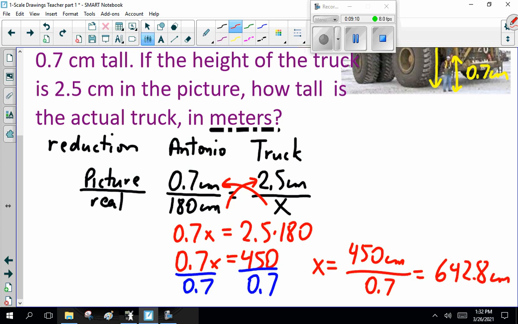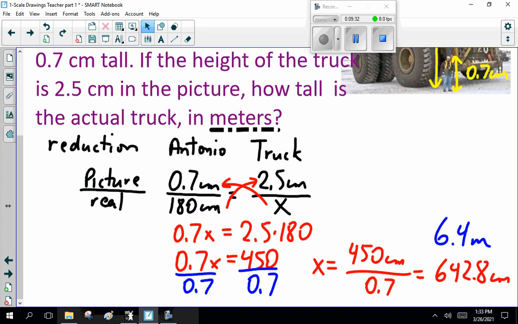All right, so far so good. Now, one little thing, the answer is supposed to be in meters. Well, how many centimeters in a meter? There's 100 centimeters. You should remember that. Centi means 100. So you divide that by 100, you get 6.4 meters for the truck.